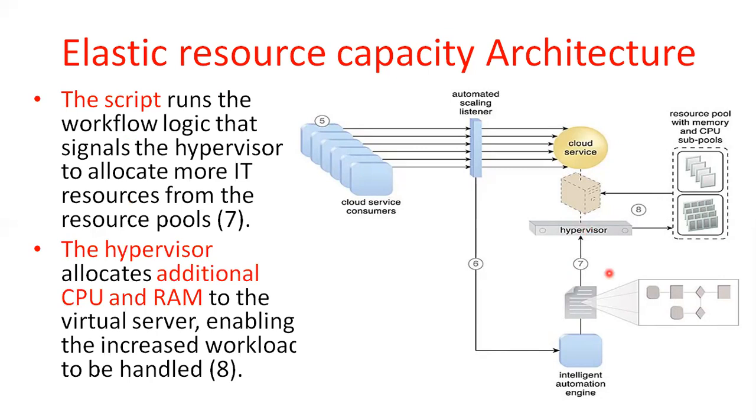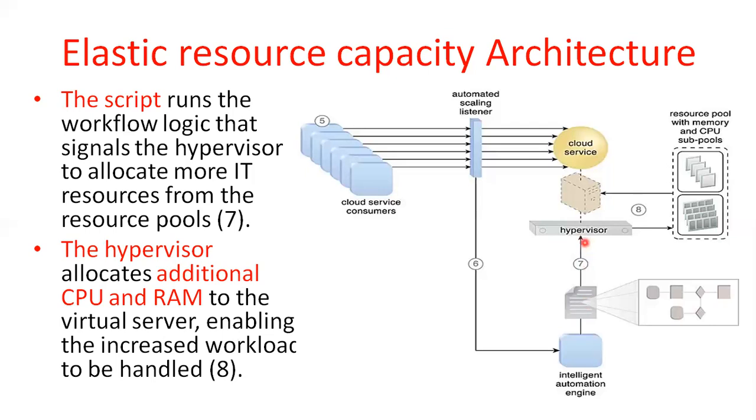Is it clear? The first thing here is that the number of requests from the consumer increases. Previously they got three requests, but now they get six. The requests increase, then the automated scaling listener informs the intelligent automation engine, and this engine executes the script. And then what about the script here?